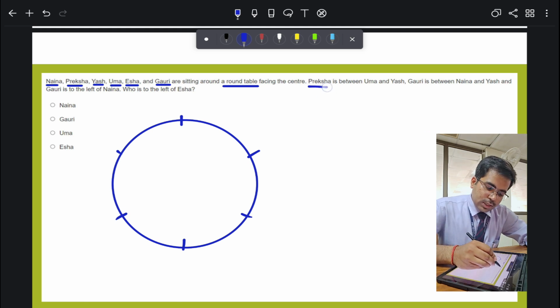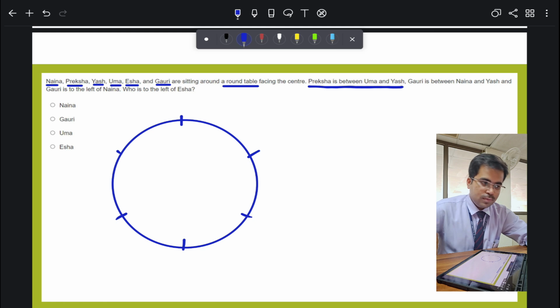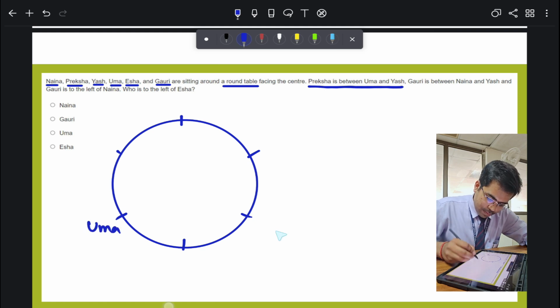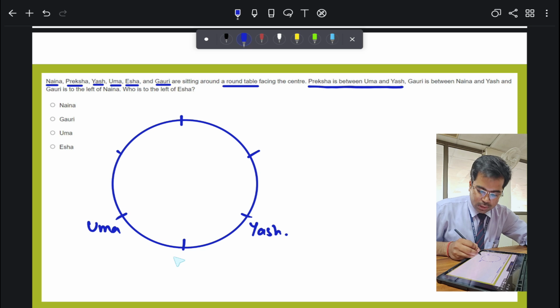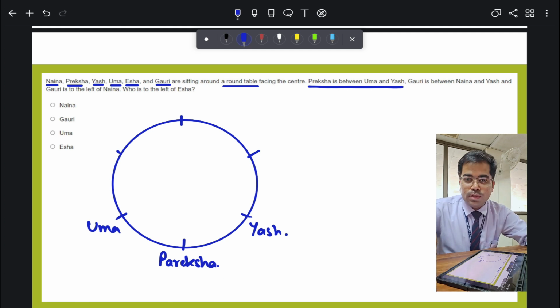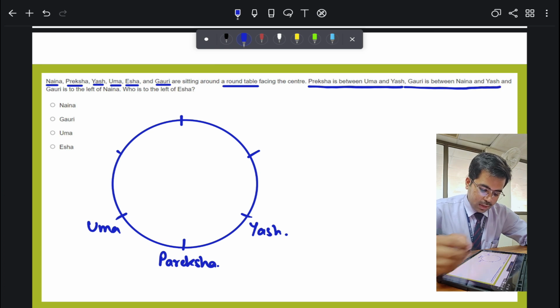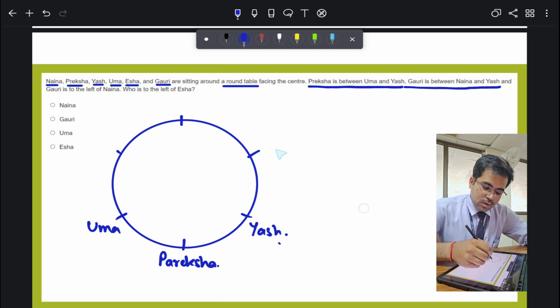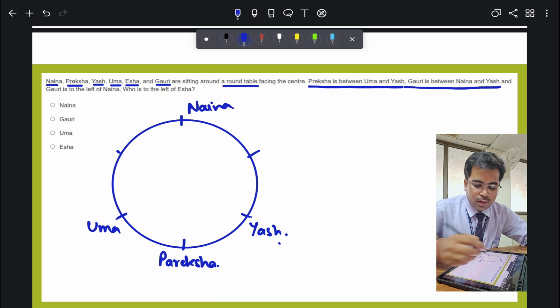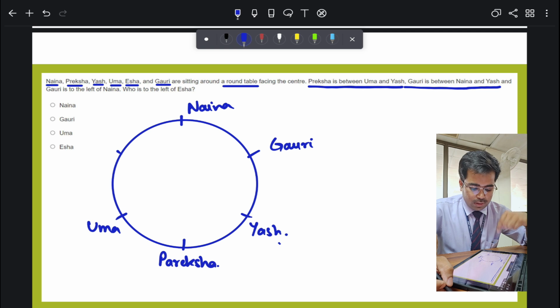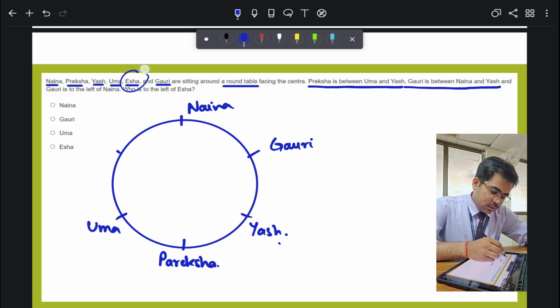Now, Pariksha is between Uma and Yash. This is Uma and this is Yash. Pariksha is sitting between them, here. Alright, let's move on to the further part. Gauri is between Naina and Yash. Where is Gauri? Yash is here, so Gauri should be between Naina and Yash, and Naina should be here. So Gauri should be here. Alright, now one student is left and one seat is also left. That name is Isha.